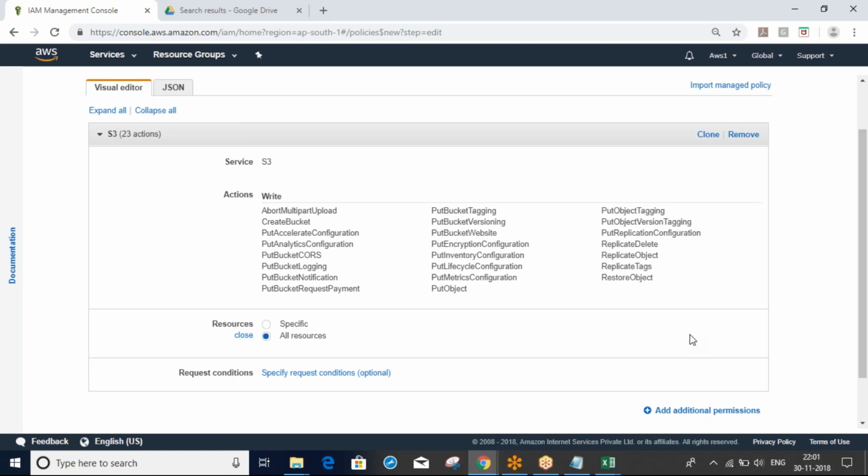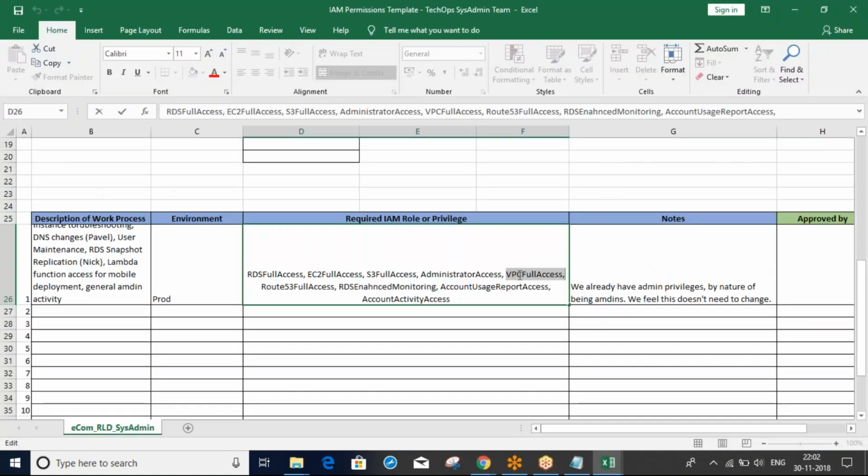They will define all these policies and permissions instead of full access. Here you can see all full, and also account usage report access.